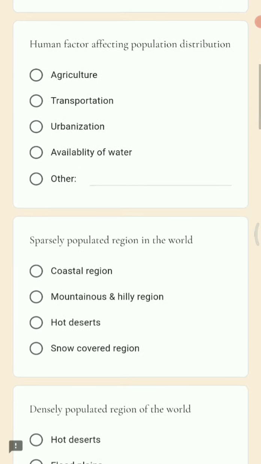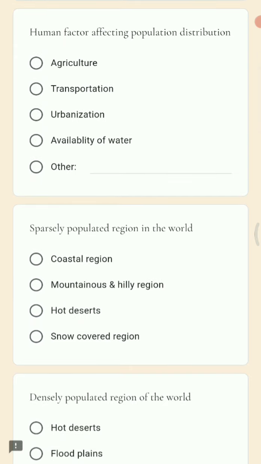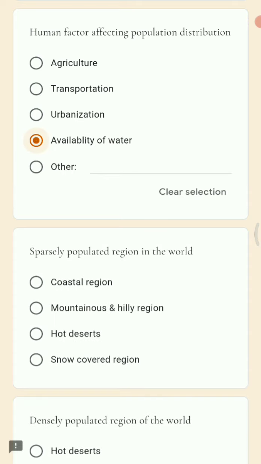Next question is human factors affecting population distribution. So options are agriculture, transportation, urbanization, availability of water. So here the answer is availability of water.